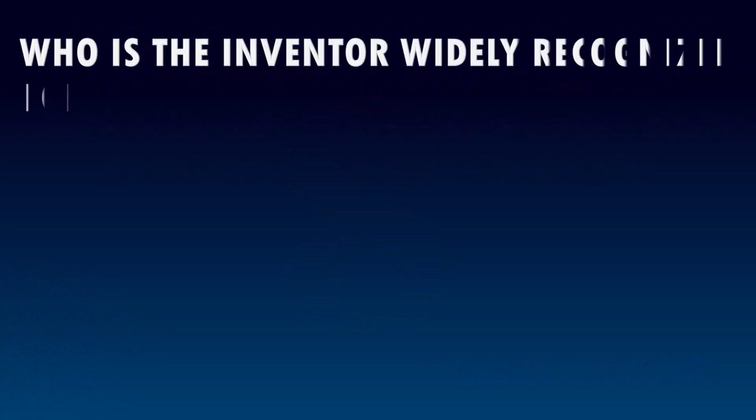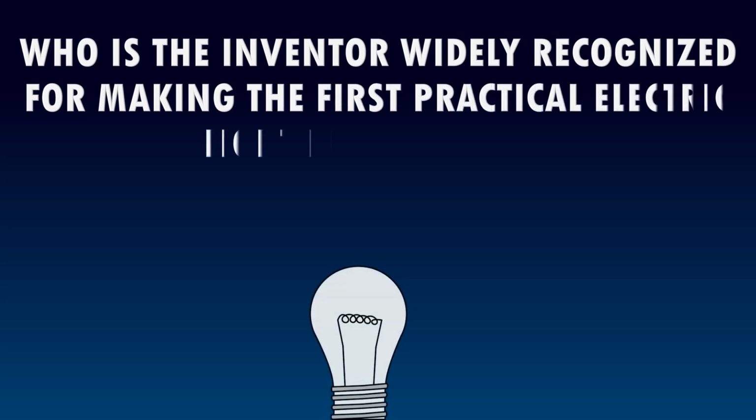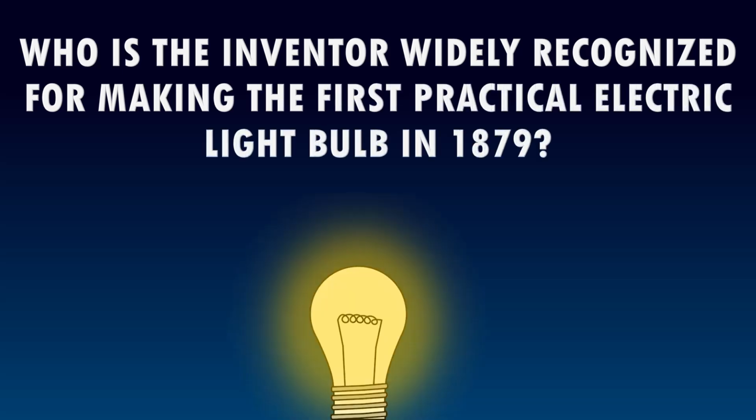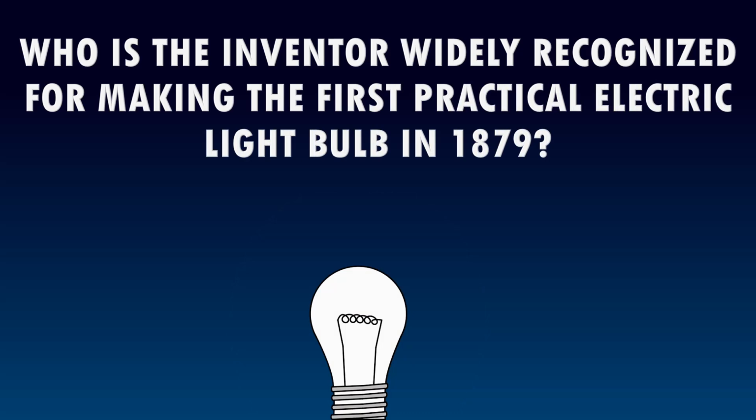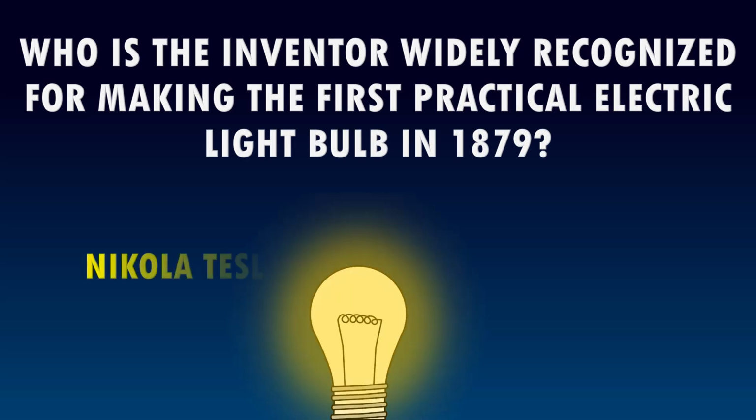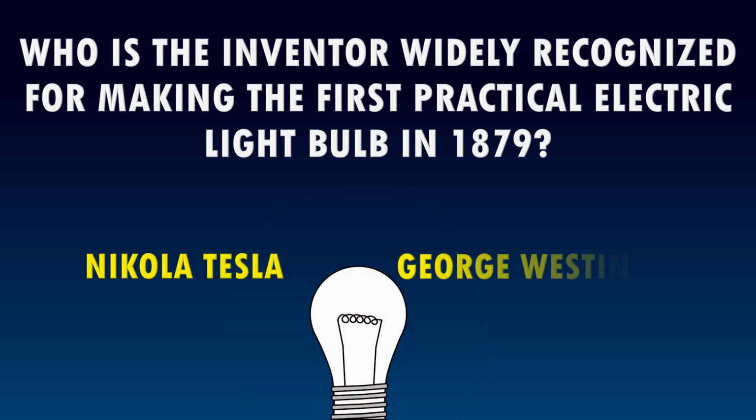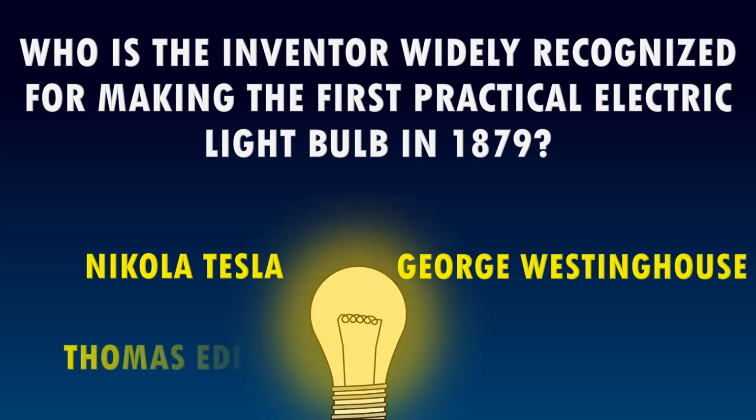Question 8. Who is the inventor widely recognized for making the first practical electric light bulb in 1879? Here are the options: Nikola Tesla, George Westinghouse, Thomas Edison, or Michael Faraday.